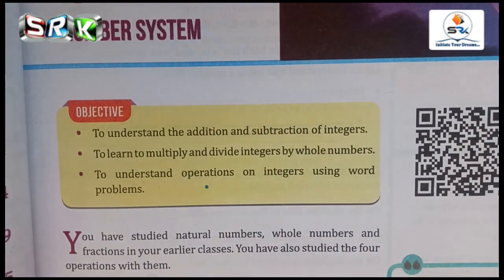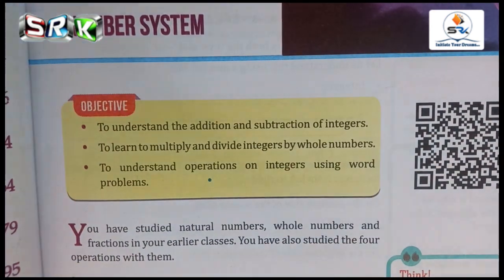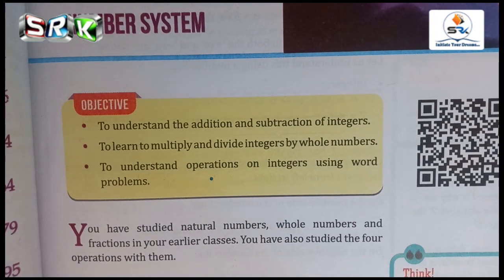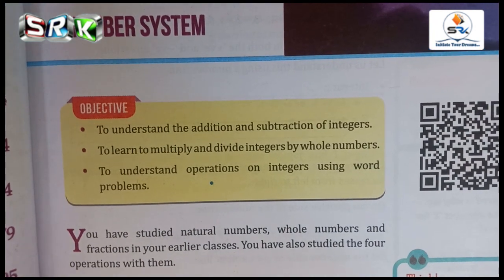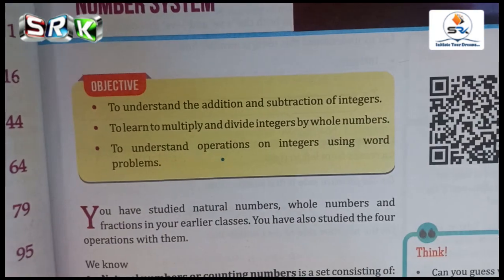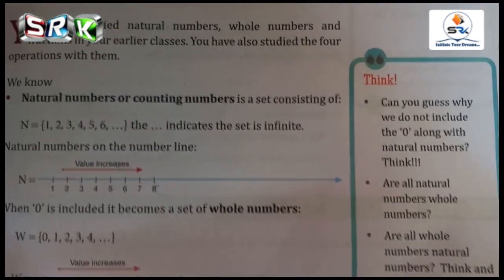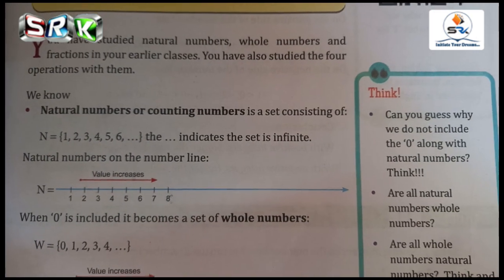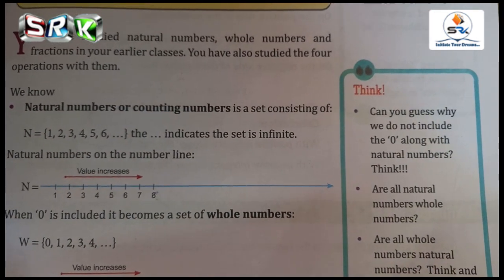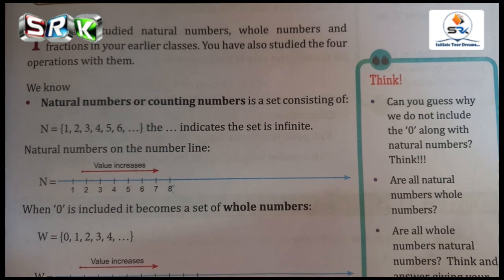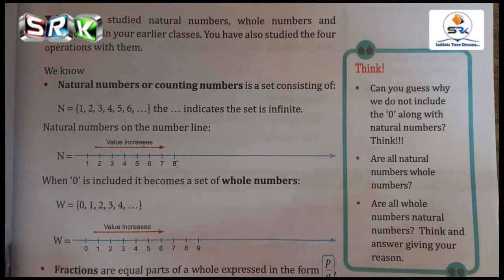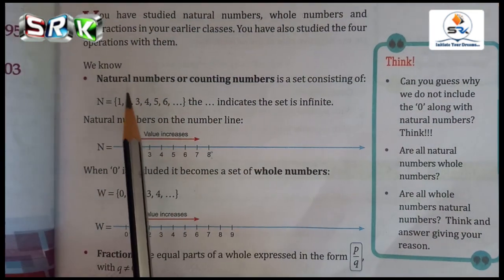In this number system, now we are going to see the natural numbers, and it is divided into more parts. The first one is natural numbers, the second one is whole numbers, and the third one is fractions. Do you know what is meant by natural numbers? You studied up to 5th standard, I think. Now I am going to explain what is meant by natural numbers.